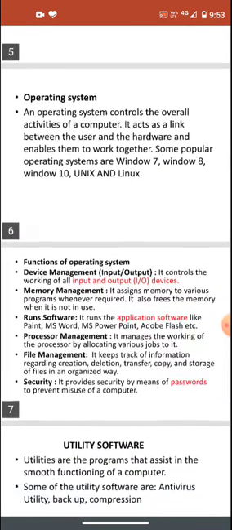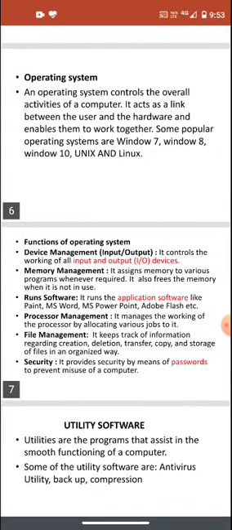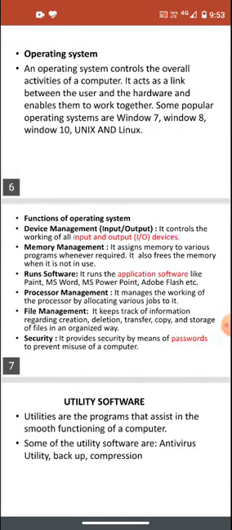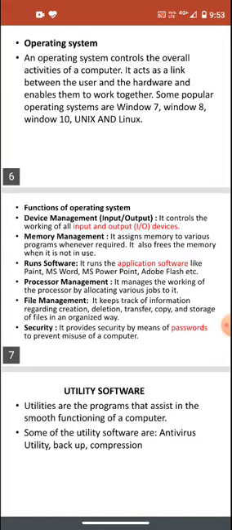Some functions of operating systems are device management, that is, input and output. It controls the working of all input and output devices. The operating system controls all the hardware, which includes the input devices and the output devices. Input devices like keyboard and mouse, and output devices like monitor. It controls each and every single hardware.